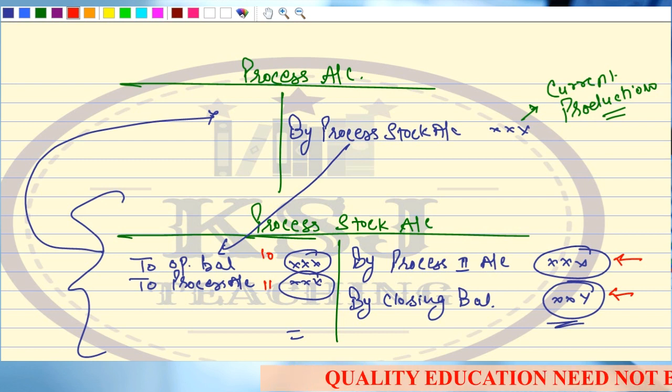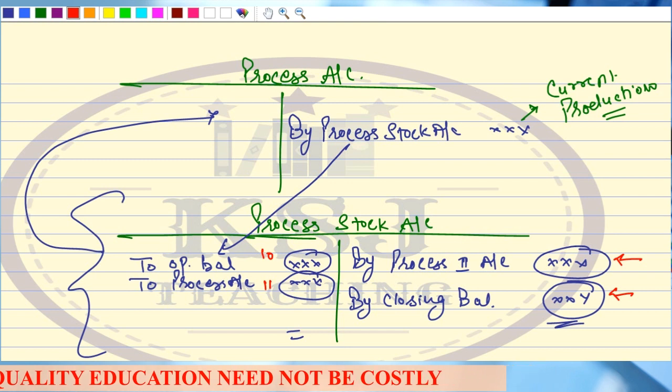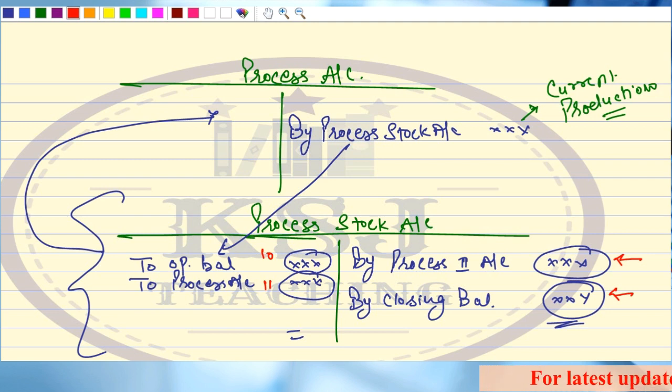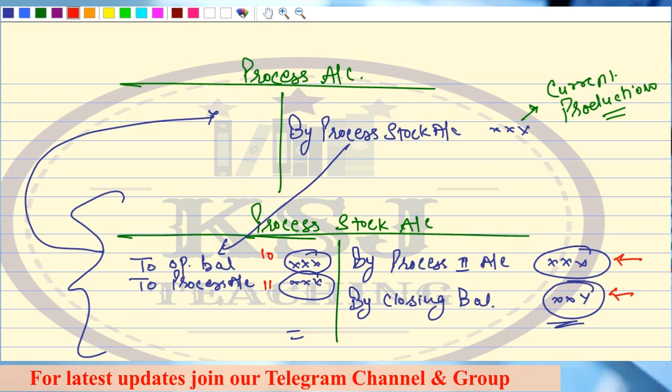Why is there a problem in the finished goods case? Now listen to it very carefully, sir. You go to the market and buy a chocolate worth 40 rupees. You buy 2 chocolates worth 40 rupees each, come back home and keep them in the refrigerator. In the evening, you will eat 1 chocolate and keep 1 for the next day, right?